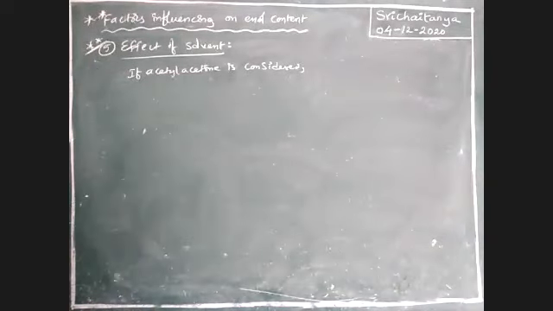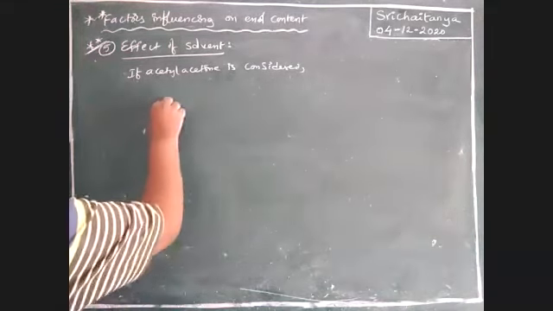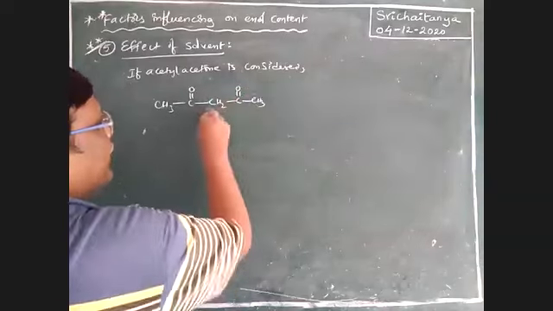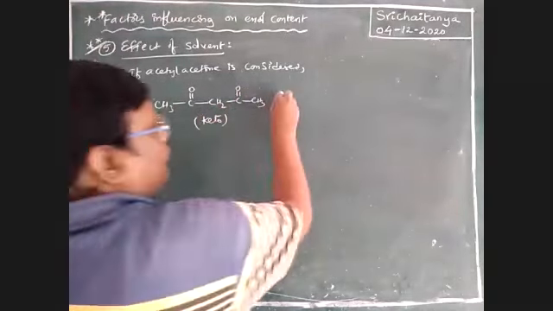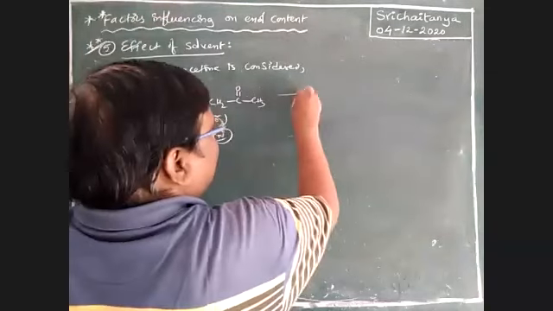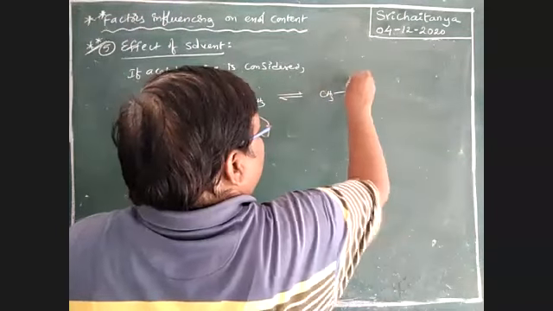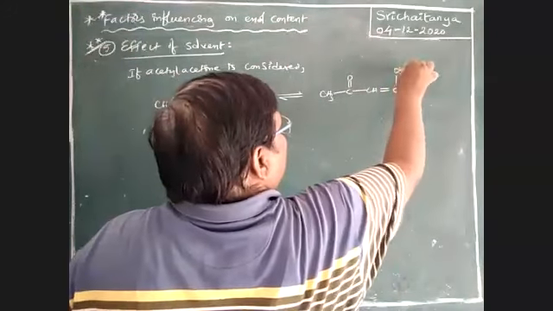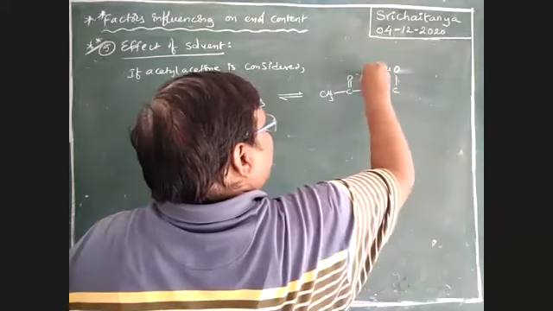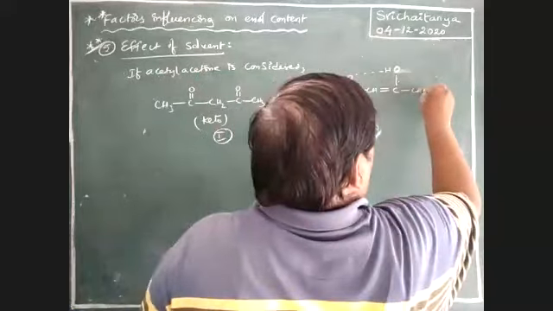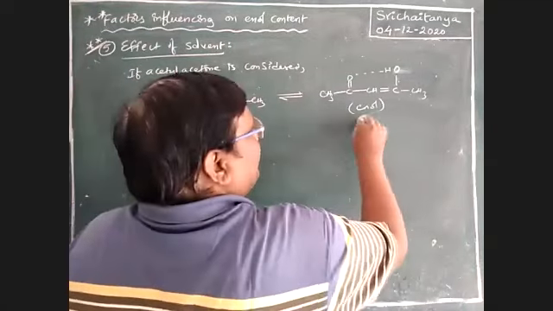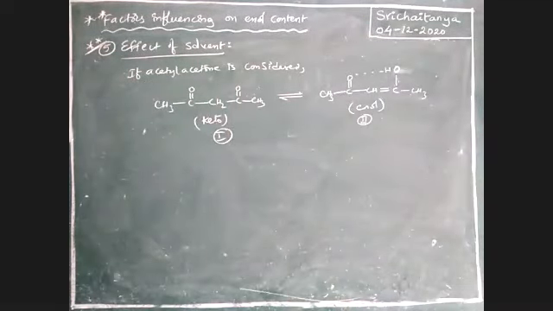In that acetyl acetone condition, I will give the solvent effect. The keto form is CH3 CO CH2 CO CH3. I'm taking one more, CH3 C double bond O, CH double bond C OH. Hydrogen bonding is possible, right? It is the enol form. This is our acetyl acetone. See here.